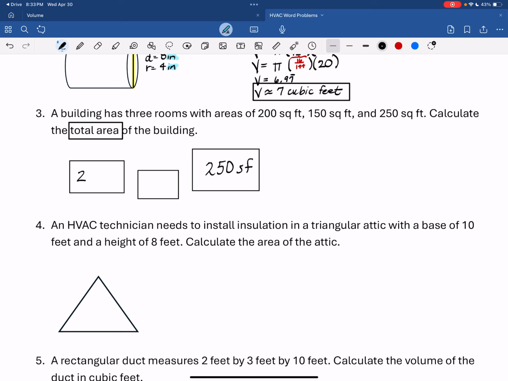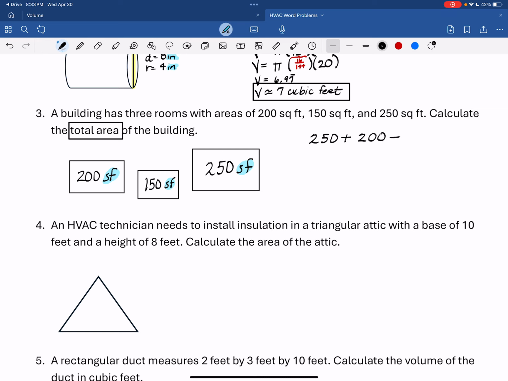The medium room is 200 square feet. And the smallest room is 150 square feet. And you need to check your units. Make sure they match. And they do. So all we have to do is find the total.